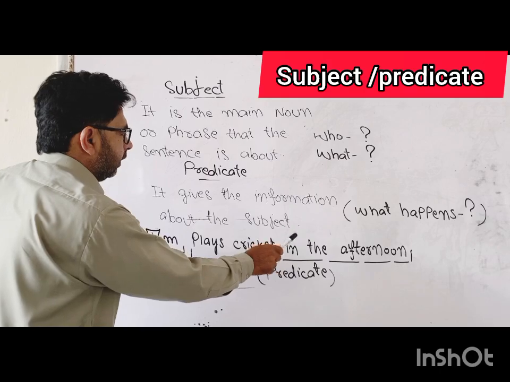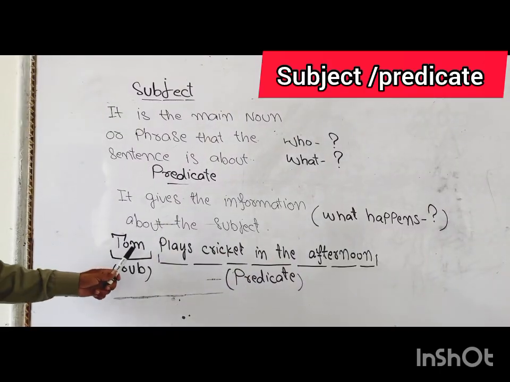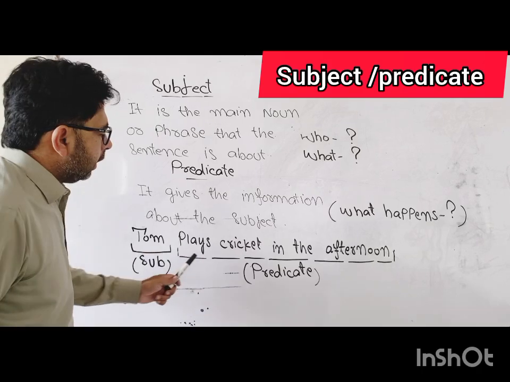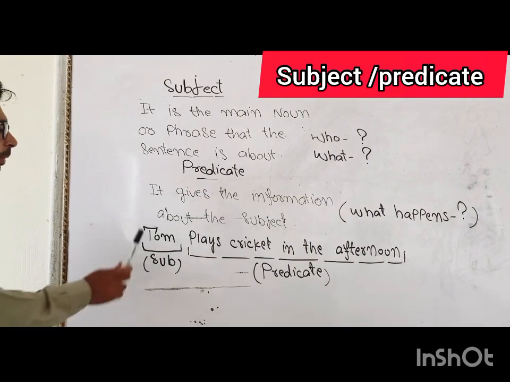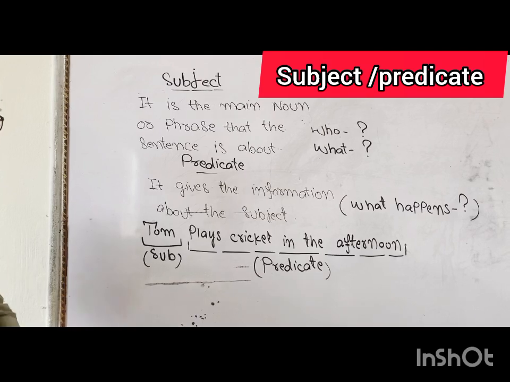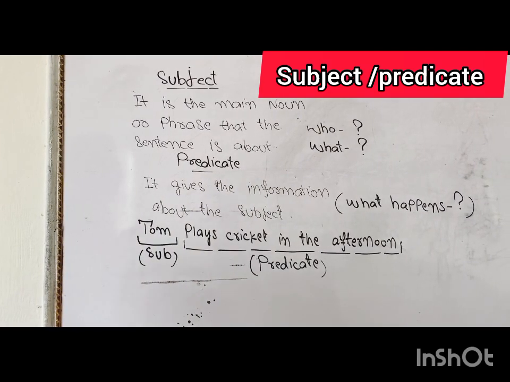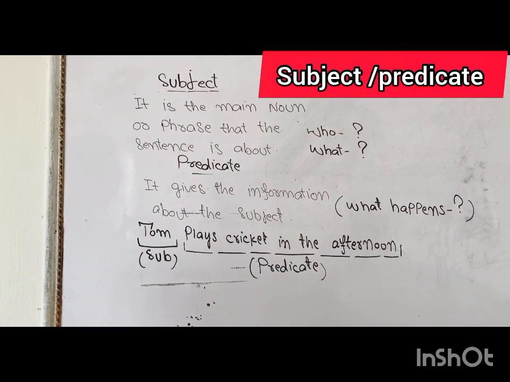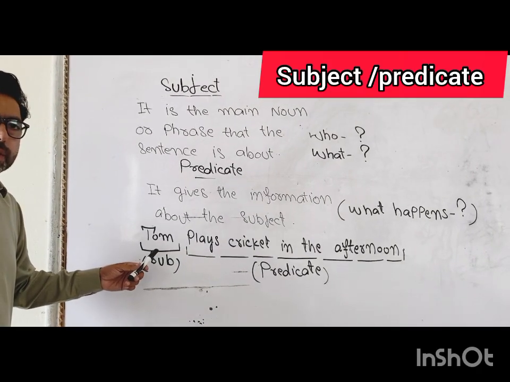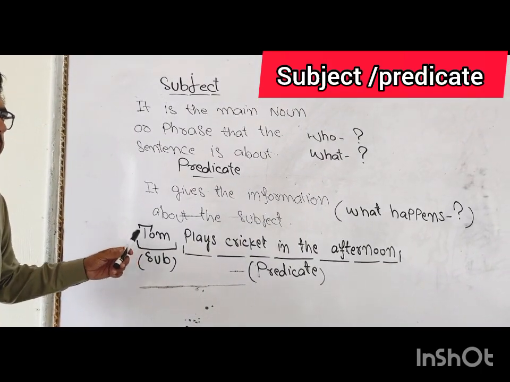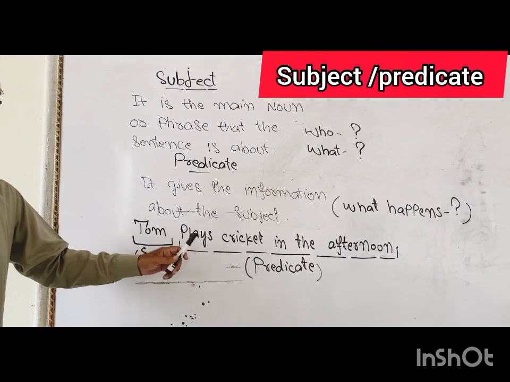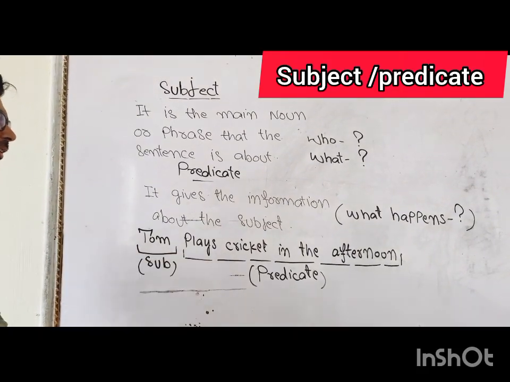And now look at the verb. What is happening in this sentence? Now look at this sentence carefully. Tom plays cricket in the afternoon. It means Tom is the main subject. He is doing whatever is happening in the sentence. Who is doing this? Tom is doing this. Tom is the main person who is doing all the work.